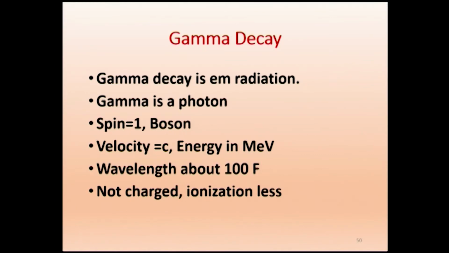And here energy will be in MeV. Here all are light rays. Even radio waves are electromagnetic radiation, and then we have microwave, infrared, and the visible region, violet to red, which is also electromagnetic radiation. Then we have ultraviolet, X-ray, and then gamma ray also. The gamma ray is the highest energy in the electromagnetic spectrum. It has energy in MeV.